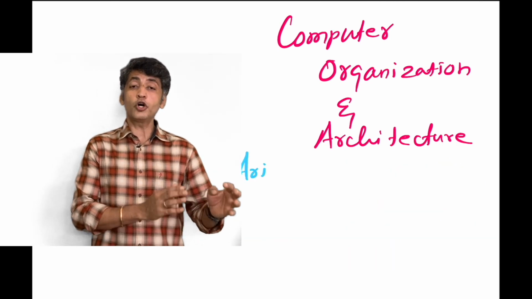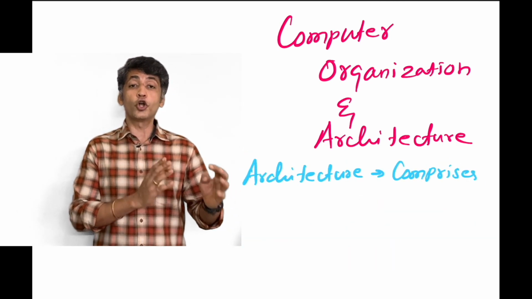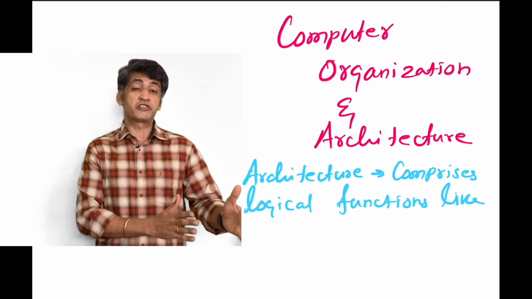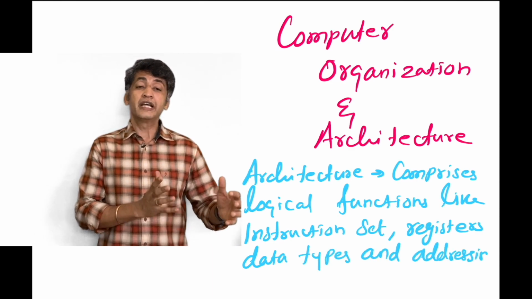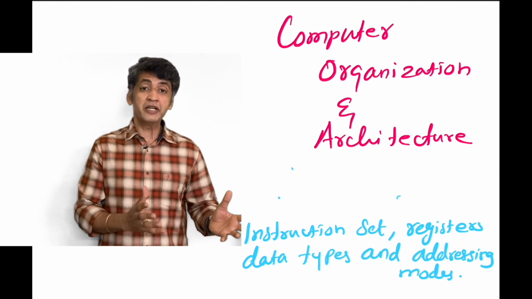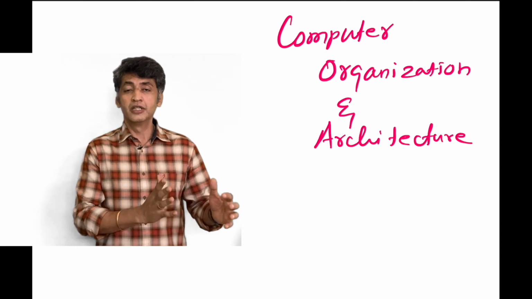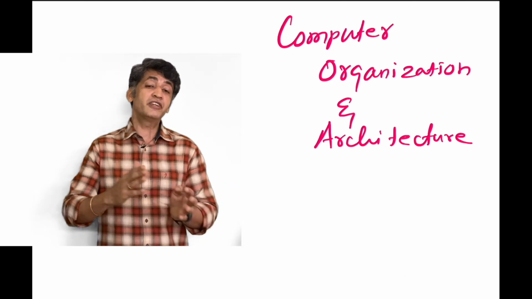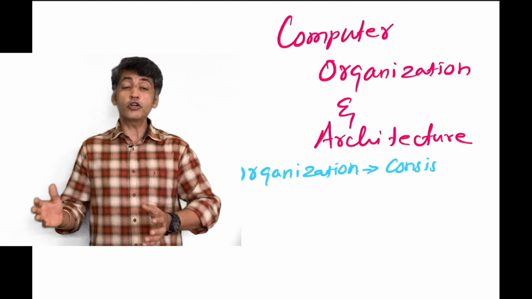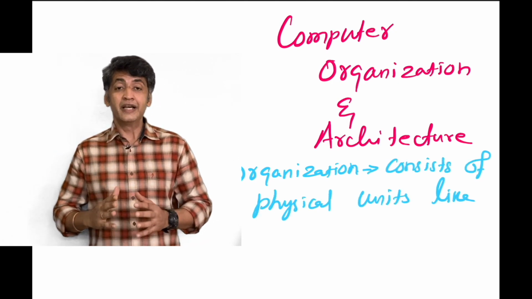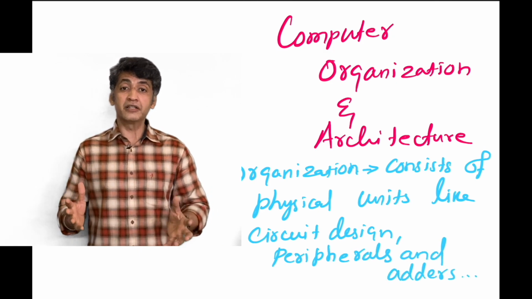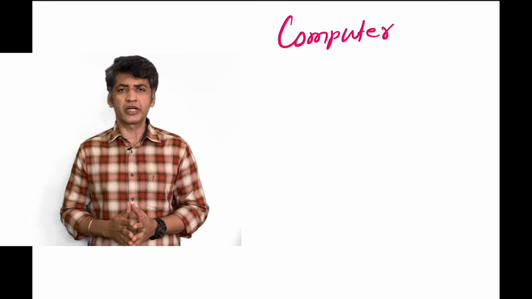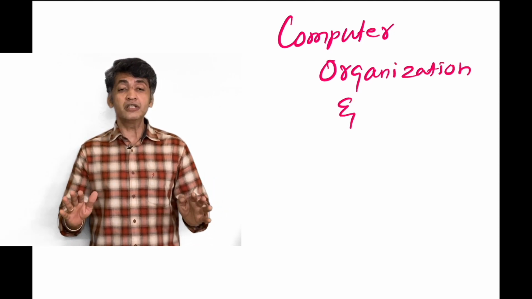Architecture talks about the logical functions, for example the instruction set, addressing modes, and data types. These parameters are visible to the programmers. This is called architecture. But organization talks about the physical units, for example circuit design, peripherals, adders and other hardware units. This is the major difference between architecture and organization.